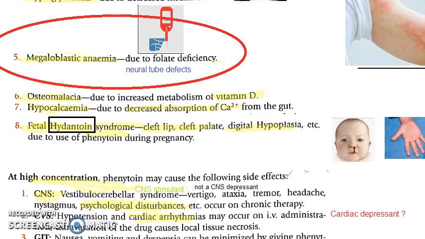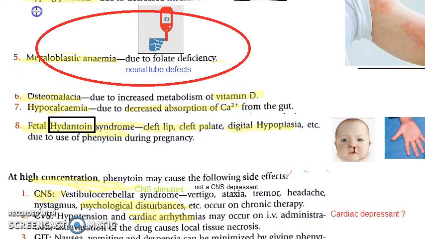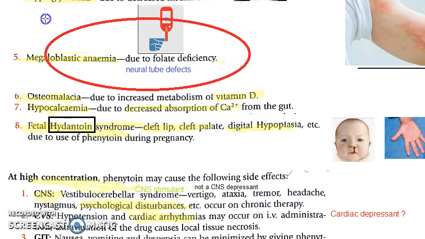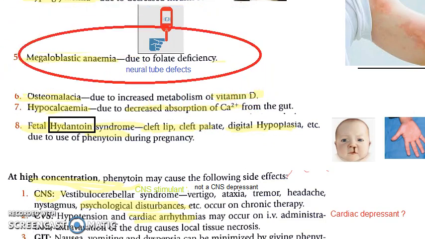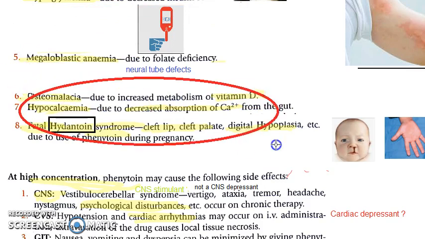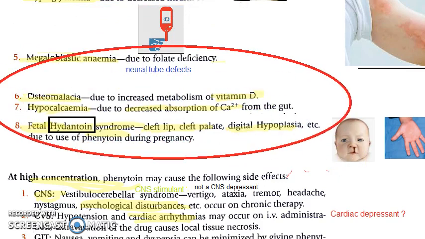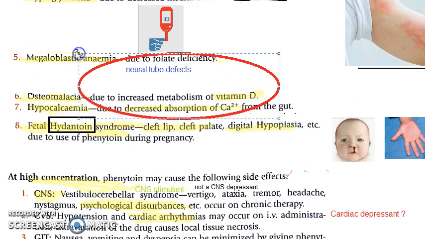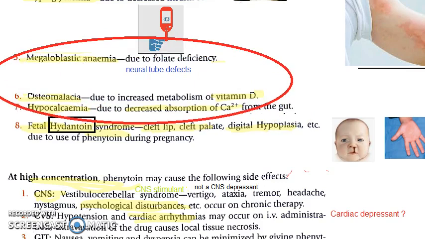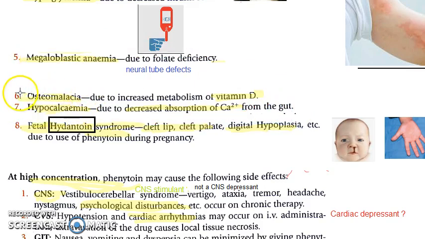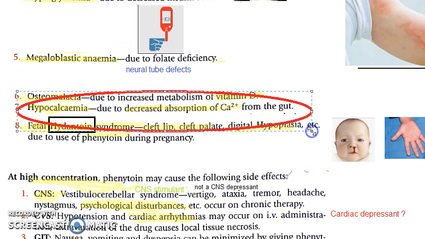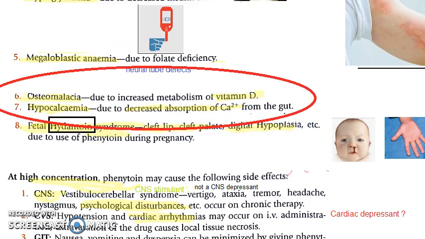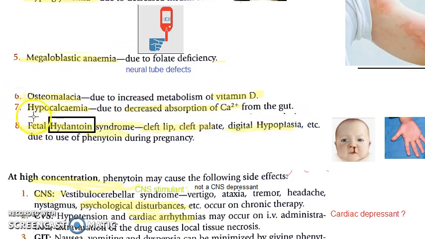Then coming to folate deficiency, which can cause megaloblastic anemia and also neural tube defects if the person is pregnant. Osteomalacia due to increased metabolism of vitamin D. What doesn't it cause? It causes everything on earth, I think. Increased metabolism of vitamin D, so there's lack of vitamin D resulting in osteomalacia. Hypocalcemia, because calcium cannot be absorbed as vitamin D is less.